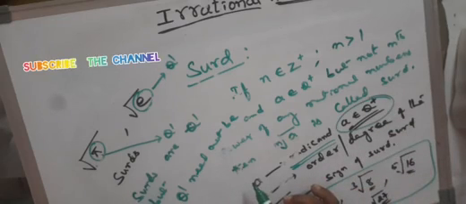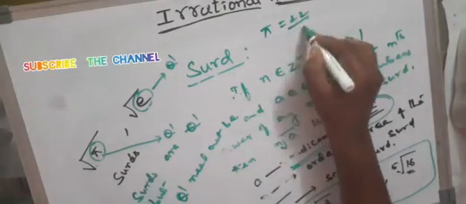Here pi equals 22/7, you take the approximate value. Remember, guys, pi is an irrational number, whereas 22/7 is a rational number.